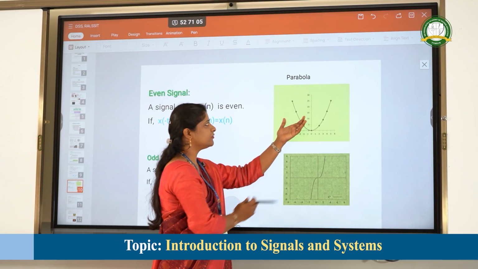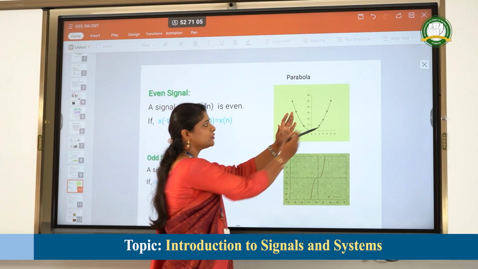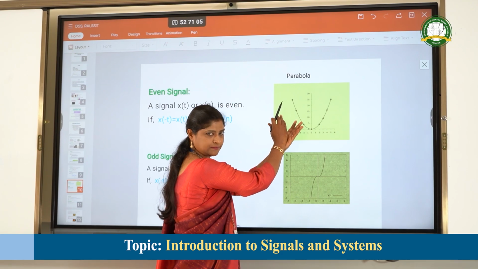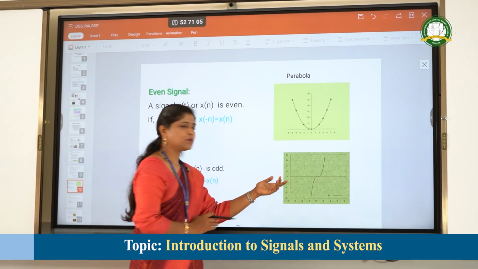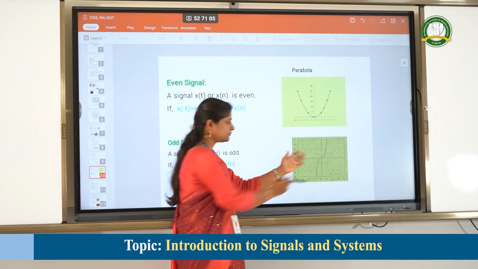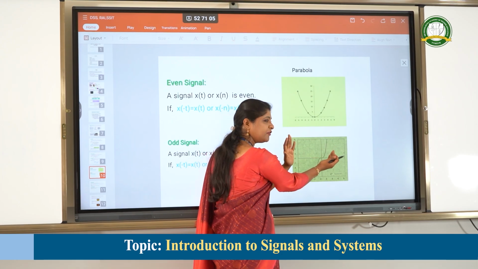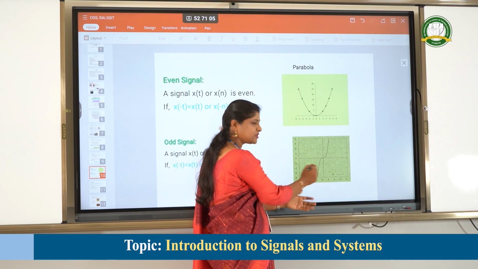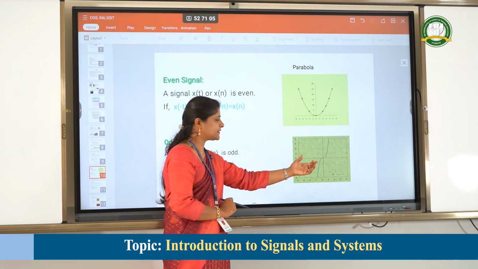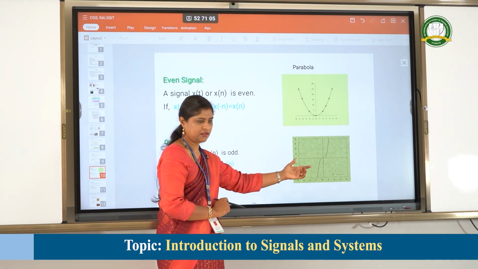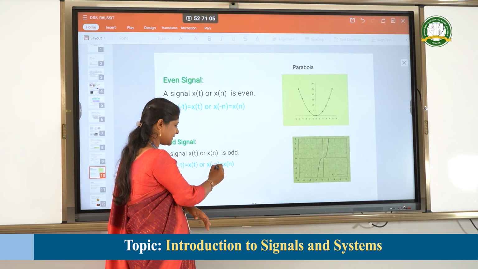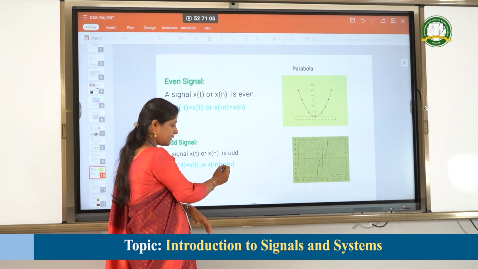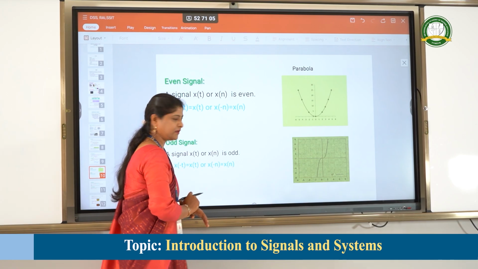In another way, to define the even signal, one part is completely giving the reflection of the other part. That is not the case with odd signals. Whatever signal we have, if we flip it, it does not give the mirror image, and in turn it gives some other pattern. This is an example we can give for an odd signal. Here there is a correction: x of minus n is equal to minus x of n.